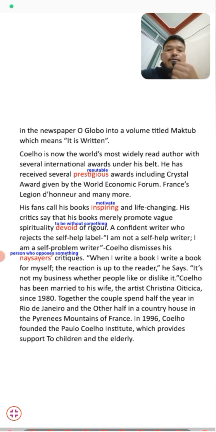In 1996, Coelho started an institute named the Paulo Coelho Institute, which provides support to children and the elderly. Finally, students, in 1996 Paulo Coelho started the Paulo Coelho Institute, and this institute helps children and older people.